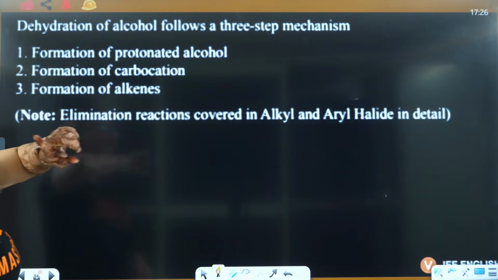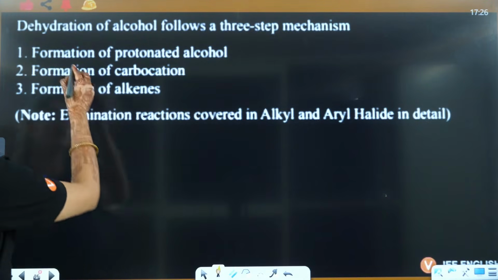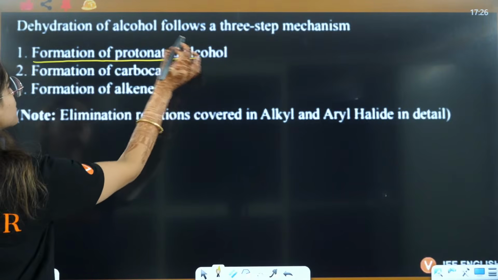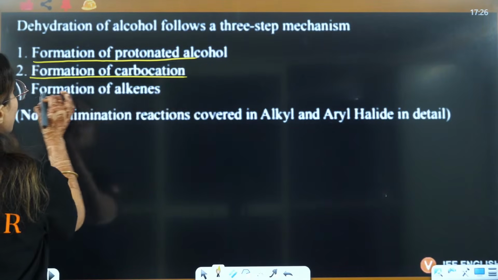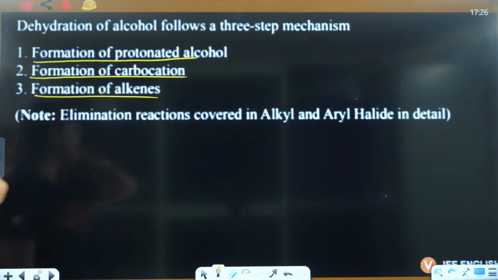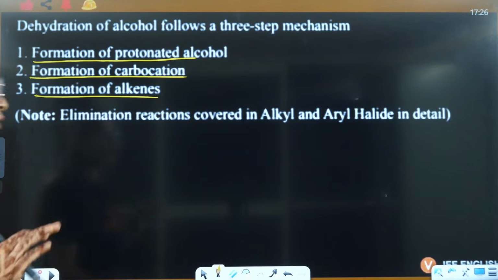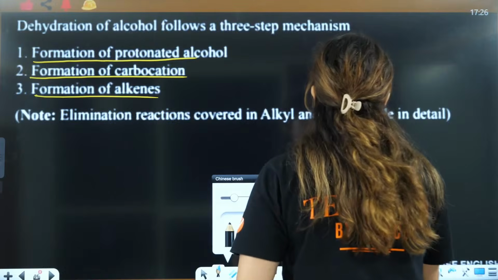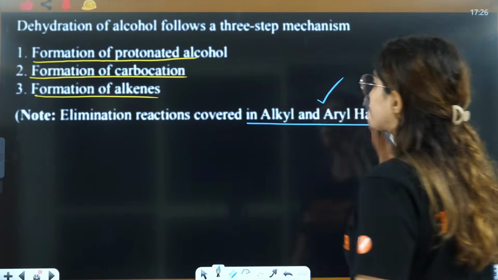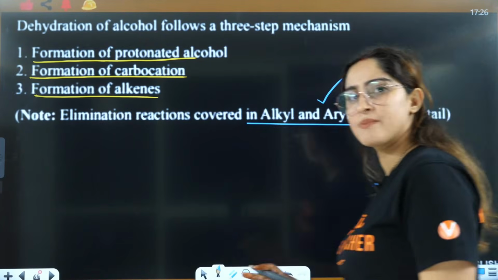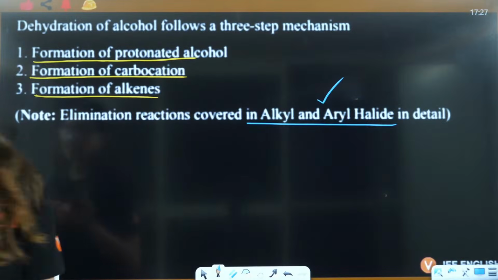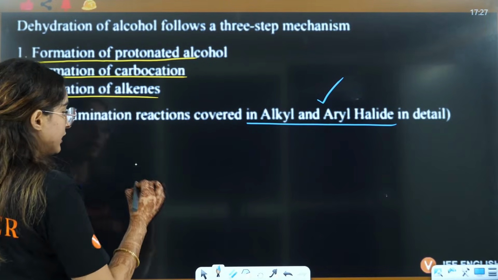Dehydration of alcohols follows a three-step mechanism. Firstly, you will have protonation, then formation of a carbocation, then formation of alkenes, right? All you have to remember here is that we have done this already. We have already done this in alkyl and aryl. It is the same as that. Just remember that it is E1